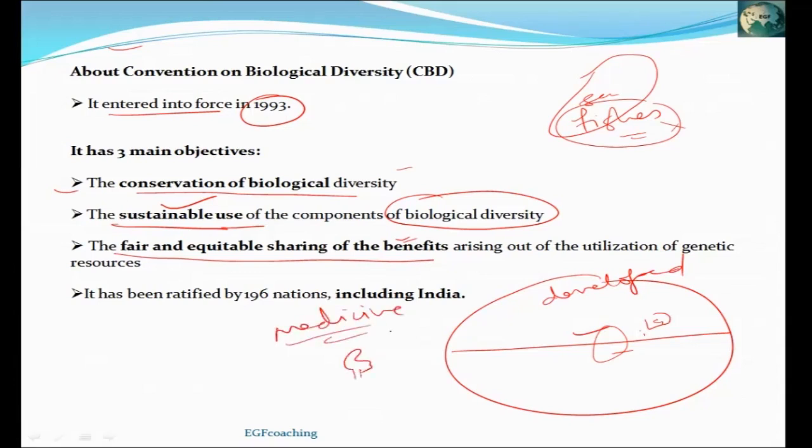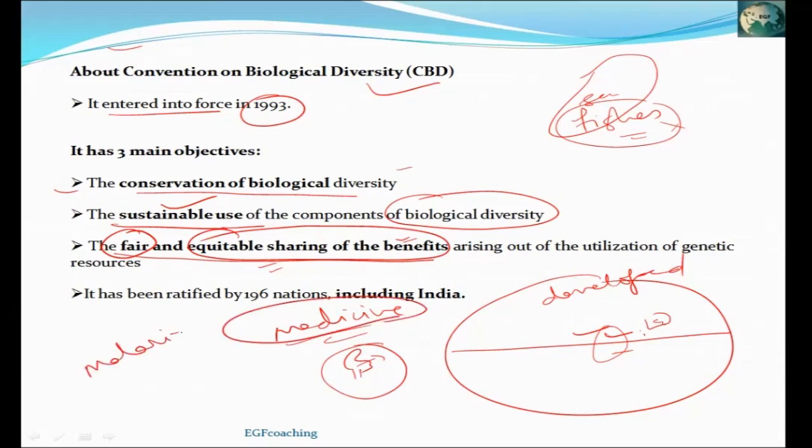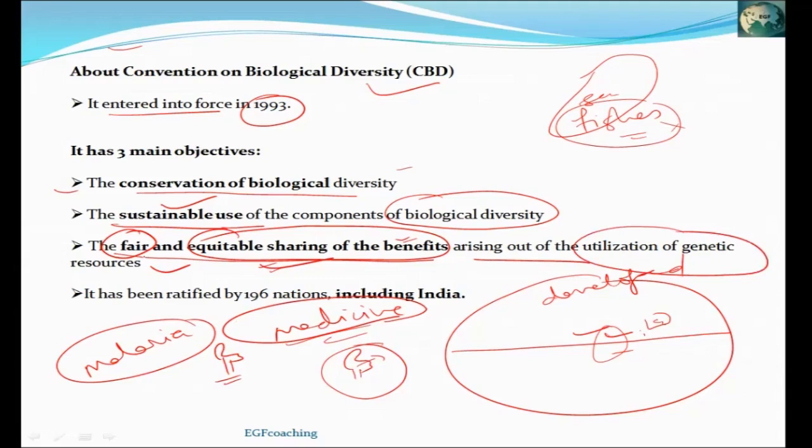But after utilizing the resources of developing countries, developed countries don't share the benefit of that resource with the country from where they took that genetic resource. So this convention includes fair and equitable sharing of benefits. So whatever benefit the country has received, suppose they have made the medicines for malaria from extract of any plant. So under this condition, from which country that plant has been taken, benefit of medicine will have to be shared with that country. This is called fair and equitable sharing of benefits arising out of utilization of genetic resources.